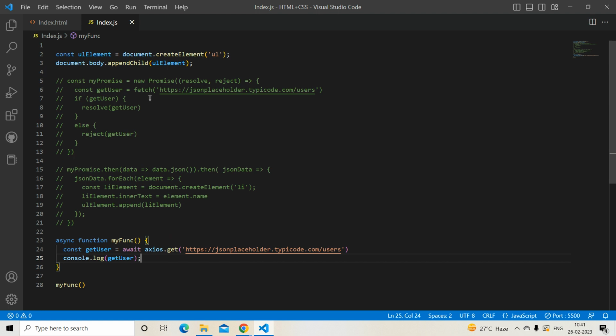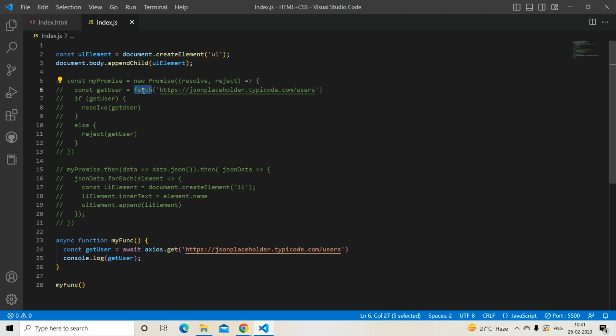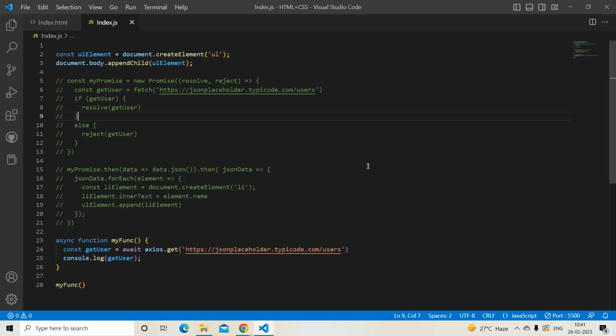So in my previous video, I have used fetch only. I didn't use axios. I don't know how many have observed this or not, but this is the main difference. And also, the fetch call fails only due to network errors. If you are getting disconnected from your network, then only it fails, and it will show in errors that your network is disconnected.